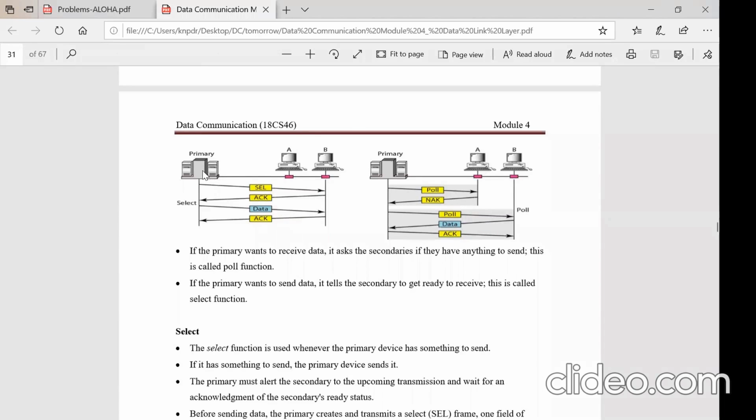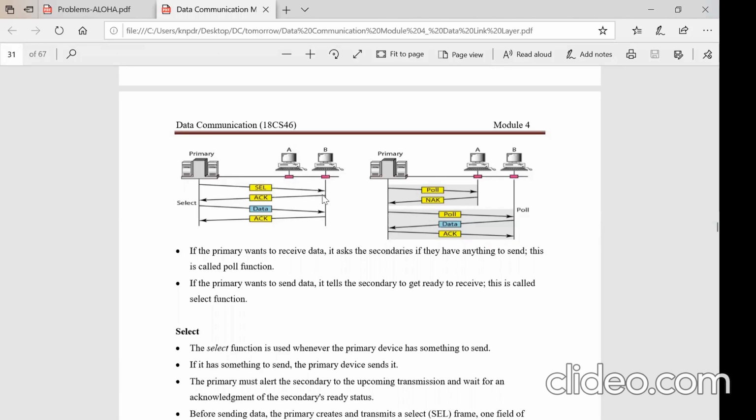So what happens in the select function? Now the primary wants to send the data to one of the secondaries. It uses the select function. It will send the select packet. Suppose it is selecting B. In this select packet, it puts the address of B and then sends it. A also will be in the channel, but since this packet is not for A, A will not respond. But this packet is for B, so it reaches B.